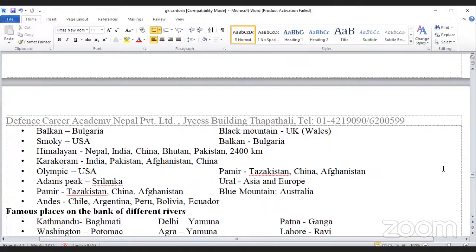Adam's Peak, Sri Lanka. Ural Mountain, Asia and Europe. Blue Mountain, Australia. Andes Mountain, Chile, Argentina, Peru, Bolivia and Ecuador.